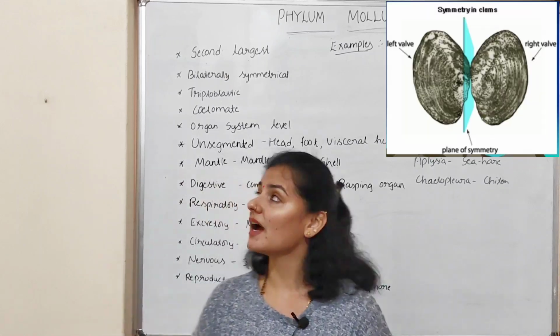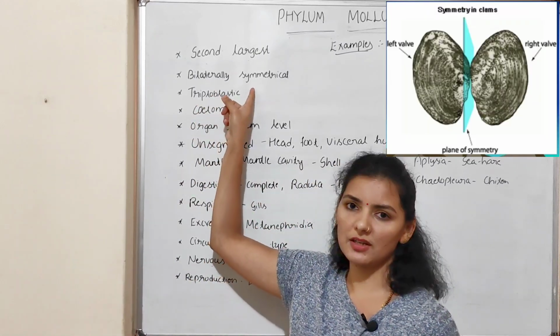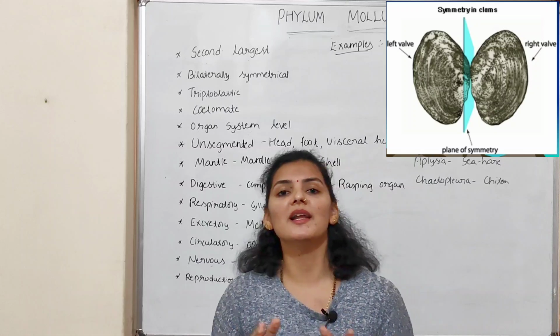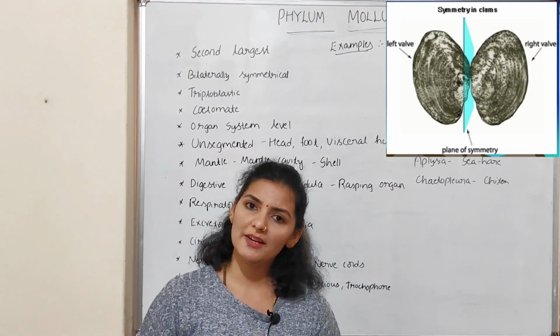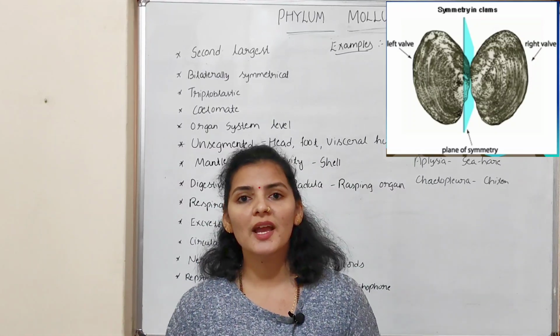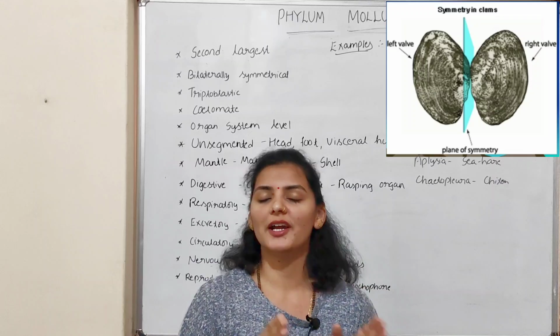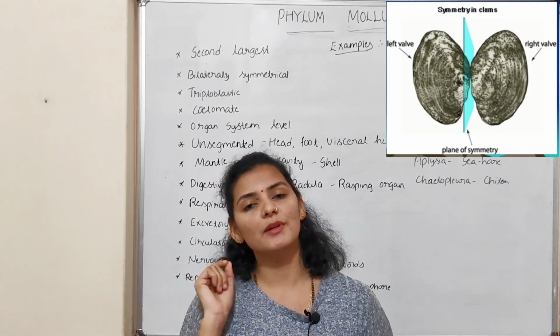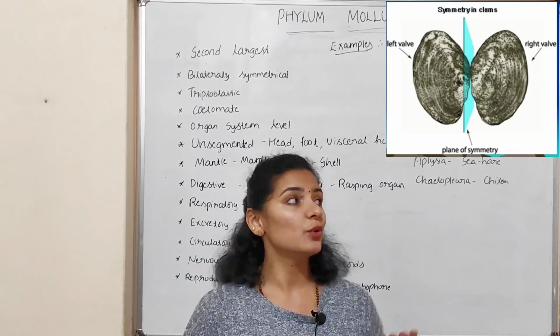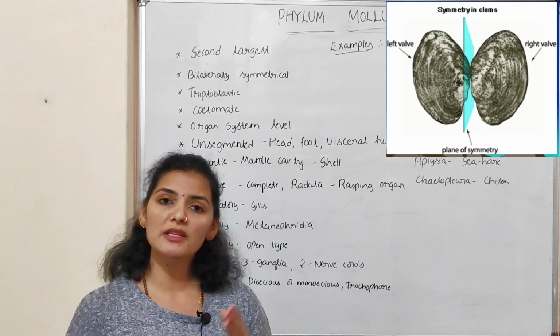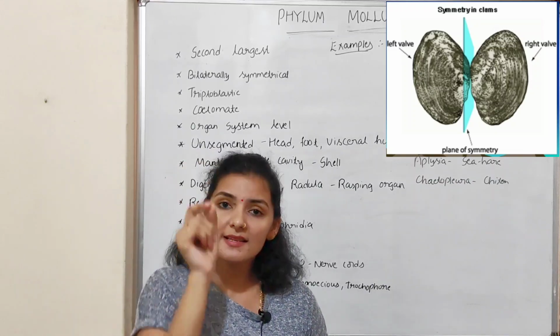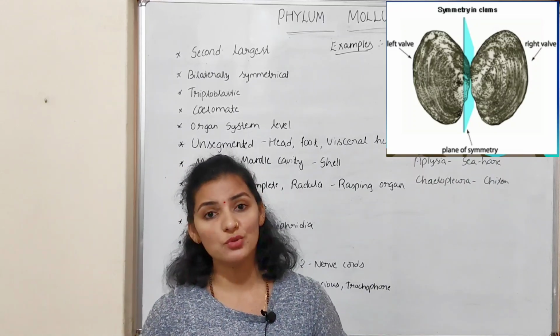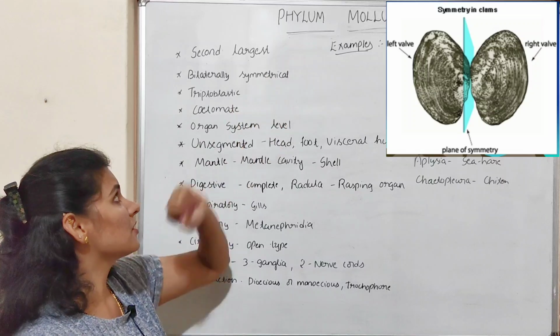These organisms are bilaterally symmetrical, or they show bilateral symmetry. What do you mean by bilateral symmetry? The body of the organism can be divided into left and right halves in a single plane passing through the center. That's why they show bilateral symmetry.